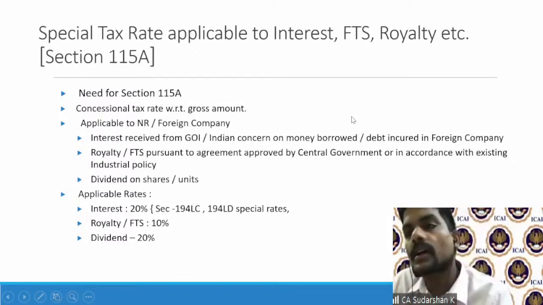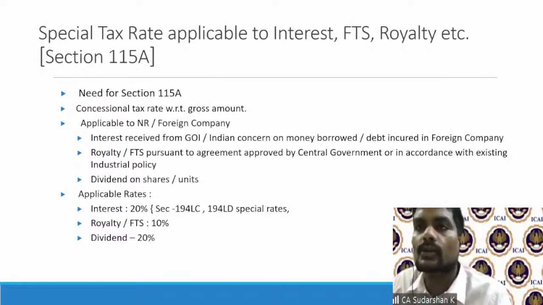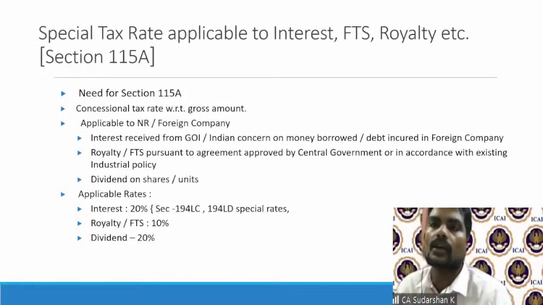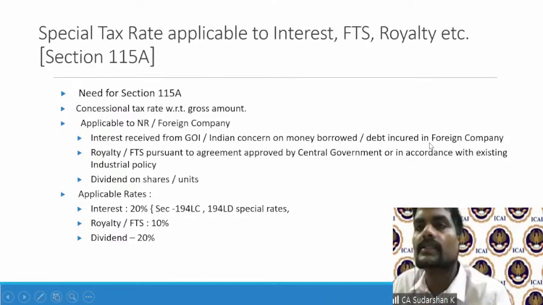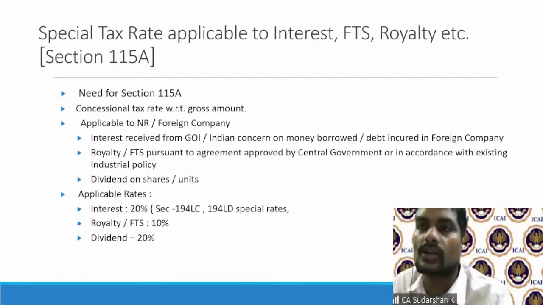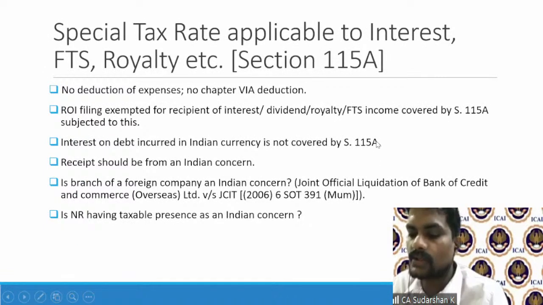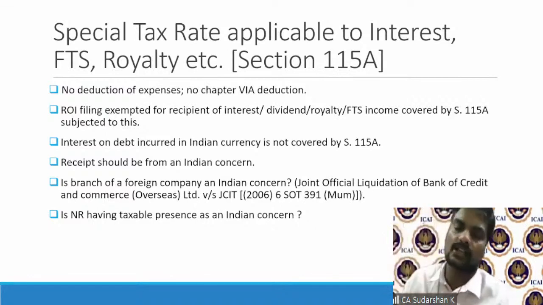And then, after arriving at the tax rate, who will pay it? The tax collection can be direct, where the non-resident pays through a self-assessment mechanism, or through a withholding tax. The government preferred to go for a withholding tax mechanism. So that way it's easy for them to collect, and collect in advance. So they have passed the onus on the resident payers under Section 195 and a few other sections. Largely 195 is very relevant. So with this, we have covered the major structural aspect.